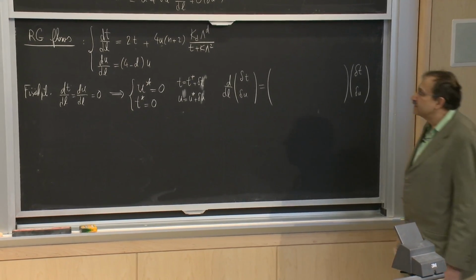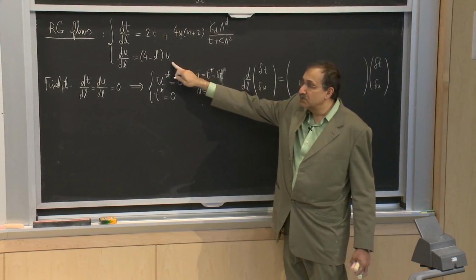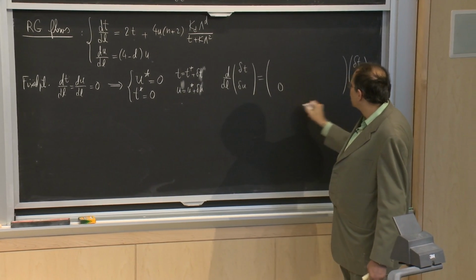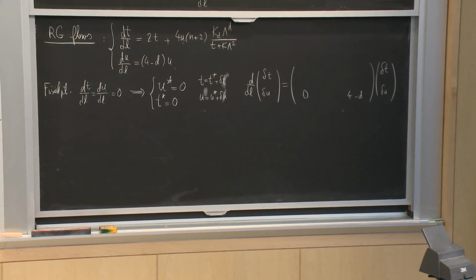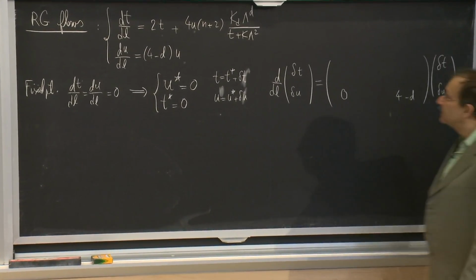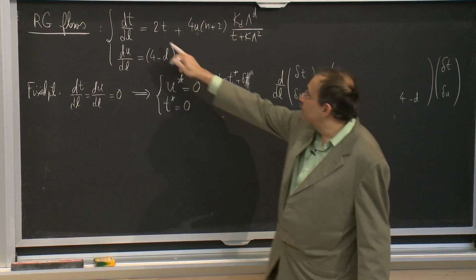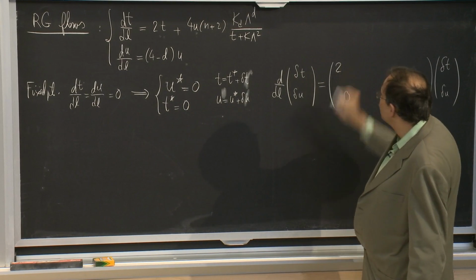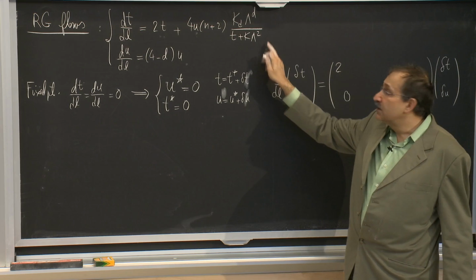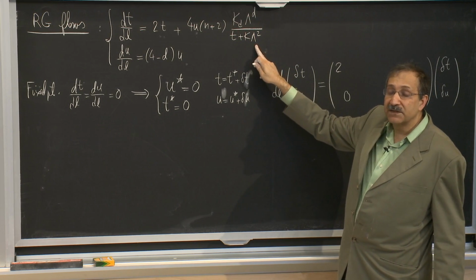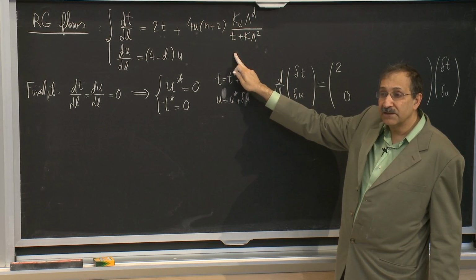And clearly, the matrix for u is very simple. It is simply proportional to (4 minus d) delta u. The matrix for t, well, there's two terms. First of all, there is this 2. And then if I'm taking a derivative, there will be a derivative of this expression because there's a t dependence here.